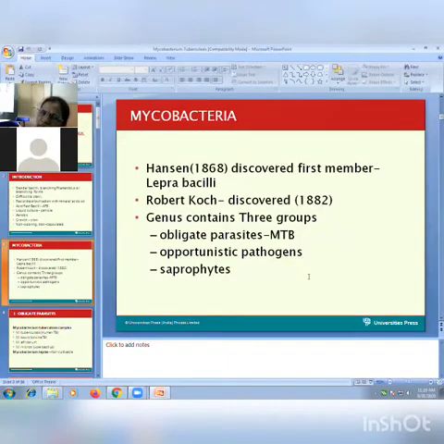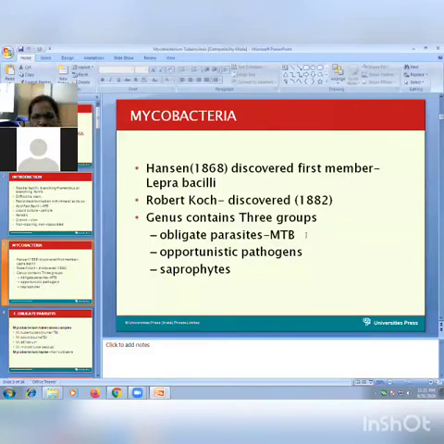So this is the discovery of this bacilli. The first member from the Mycobacterium was first described by Hansen, that is lepra bacilli, which we have already seen in the last lecture. That's why the lepra bacilli is also called Hansen's bacilli. So in 1886, Hansen discovered the first member of this Mycobacterium group, that is lepra bacilli. Robert Koch discovered this Mycobacterium tuberculosis bacilli in 1882.